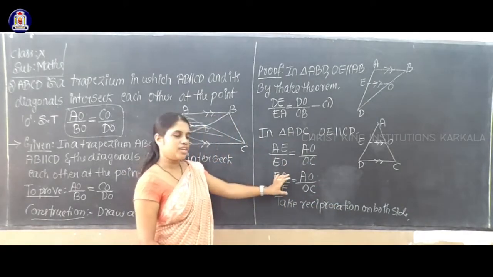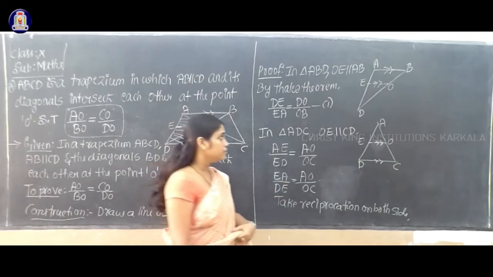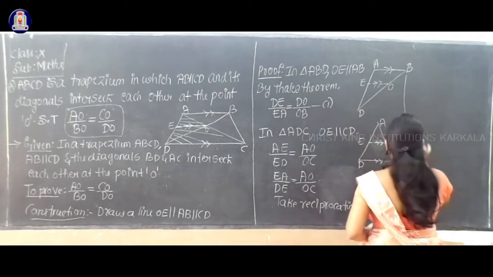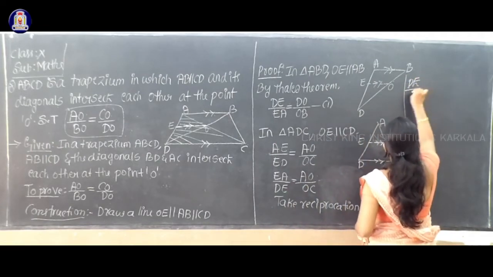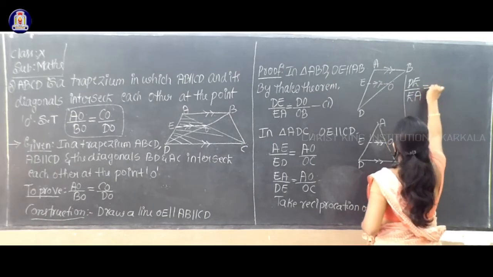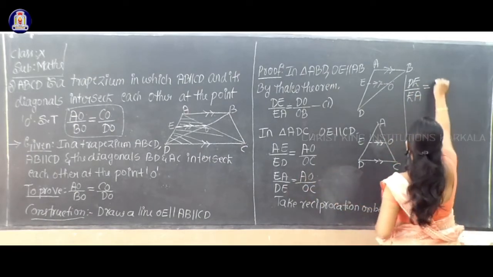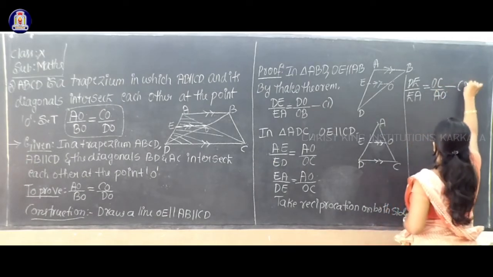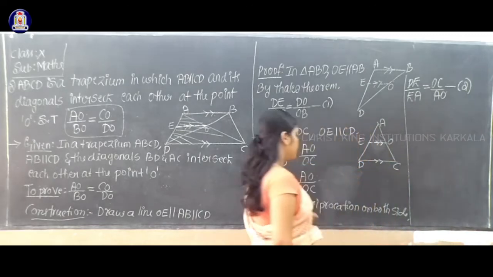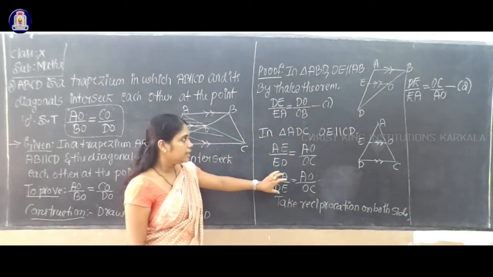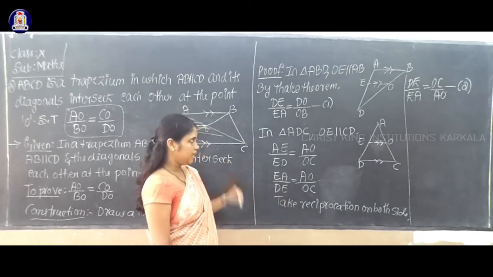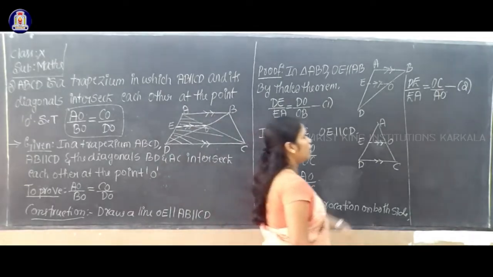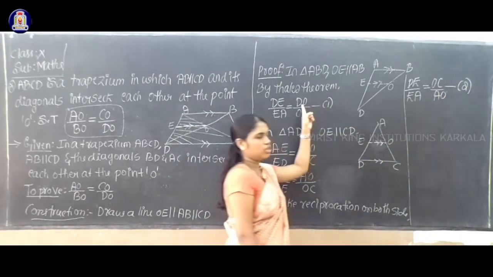Then what about the left hand side? EA by DE will become DE by EA. And AO by OC will become OC by AO. Now consider it as equation number 2. Understood now? Take reciprocation. So EA by DE will become DE by EA, and AO by OC will become OC by AO. So now compare equation number 1 and equation number 2.